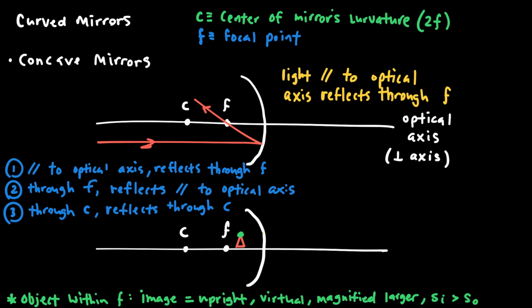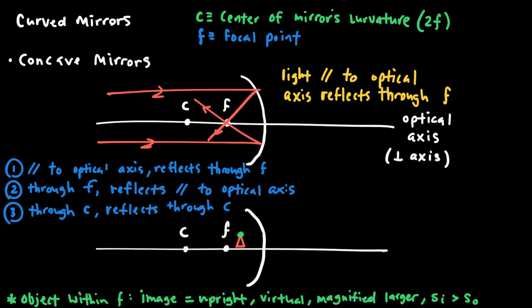Any light that is parallel to the optical axis and incident on a concave mirror will be reflected through the focal point. Regardless of where this parallel ray is coming in, the light will get reflected back to the focal point.